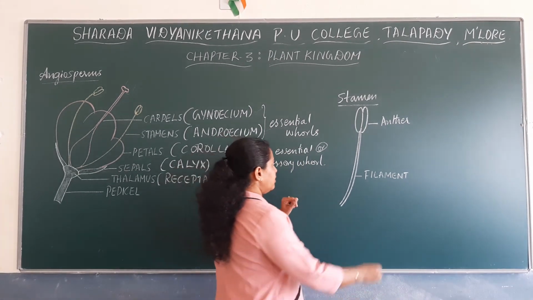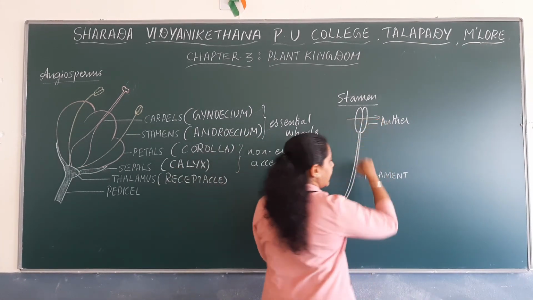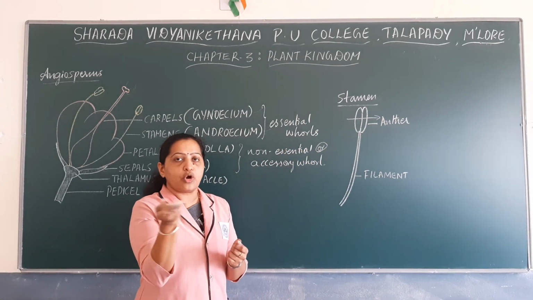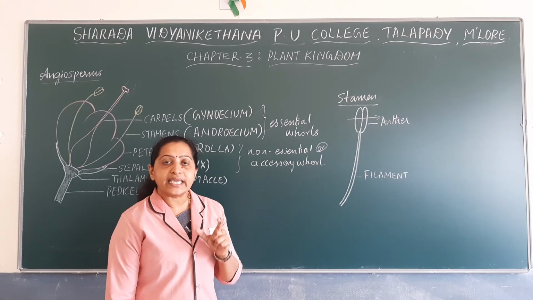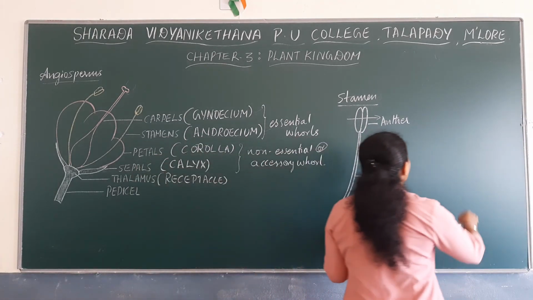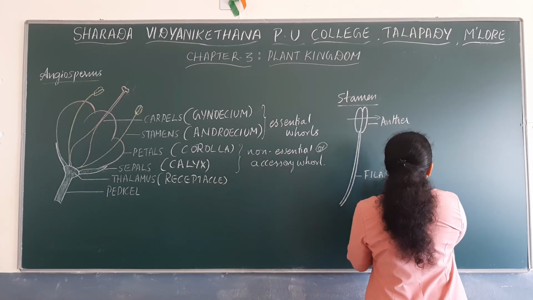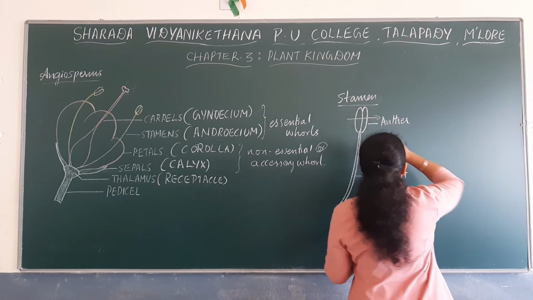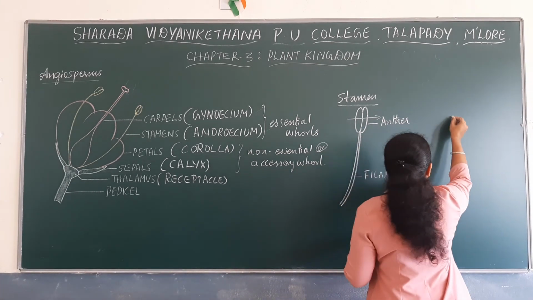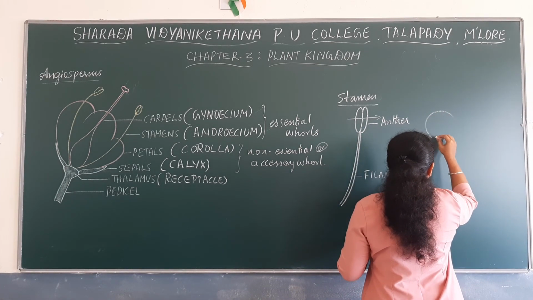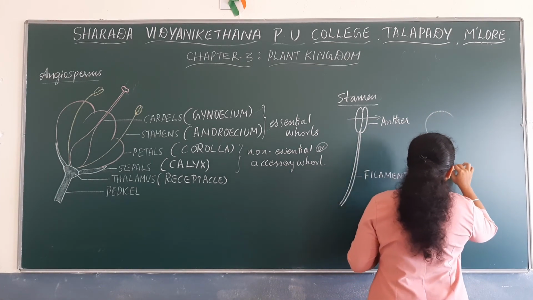Whenever you take a transverse section of the anther, a horizontal section, you can observe that inside each anther there are 4 microsporangia. I will draw the image of the transverse section of anther.